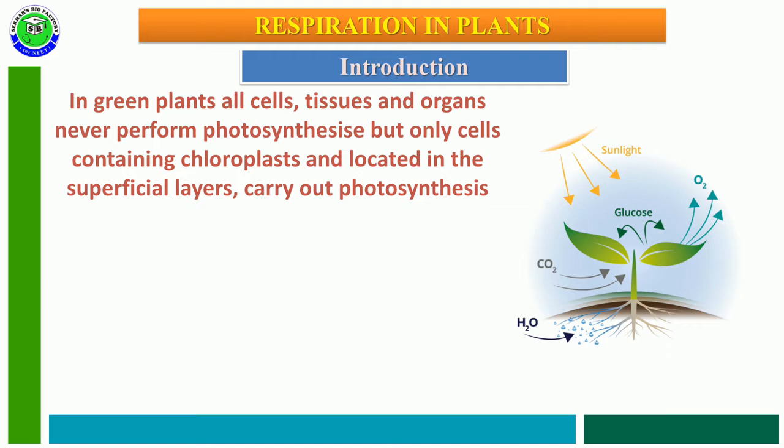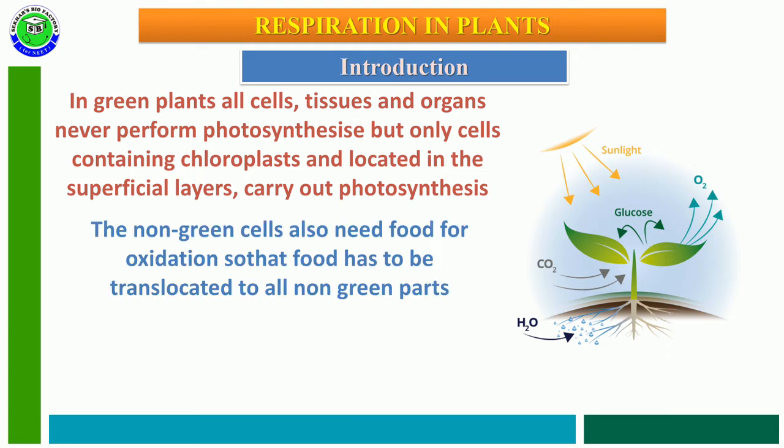In green plants, not all cells, tissues, and organs perform photosynthesis, because only green cells which consist of chloroplasts, located in the surface layer, can perform photosynthesis.